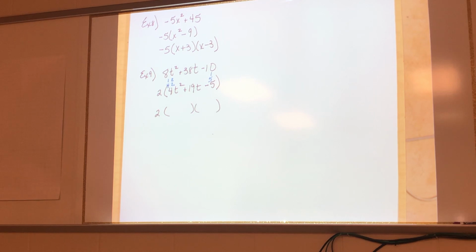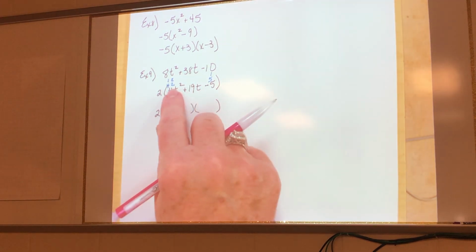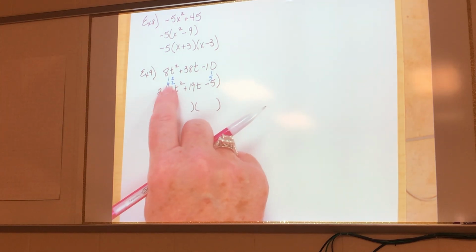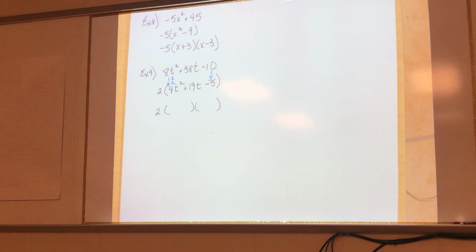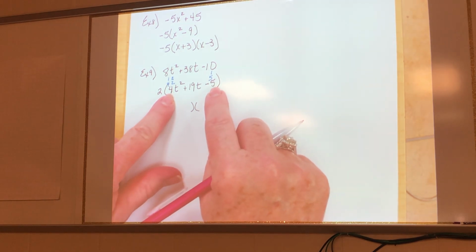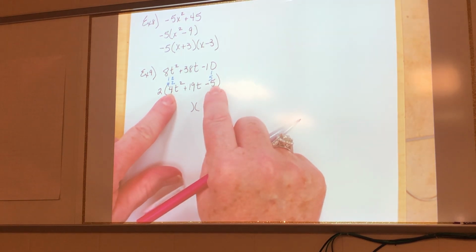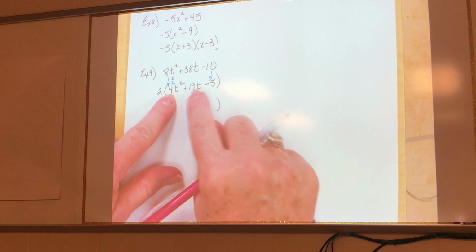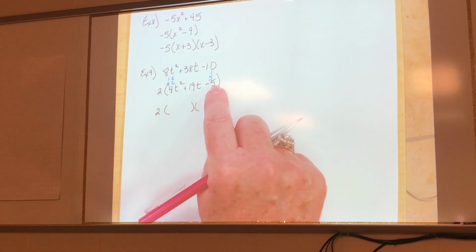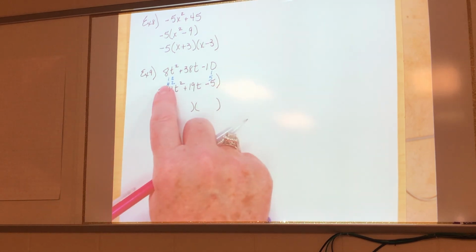No, you're going to do 1 and 4. Right, that's what we're going to talk about right now. Someone said we're not going to the 2 and the 2, we're going to the 1 and the 4. Why in this case would you go to the 1 and the 4? Because 4 times 5 is 20, and that's close to 19. Very good. So when you multiply the first and the last numbers in this trinomial, if the number in the middle is really close to that number, then that's said to be an extreme. And that means you want to use the extreme numbers.